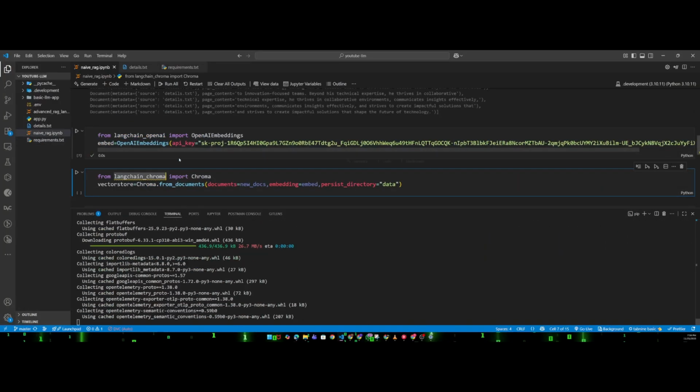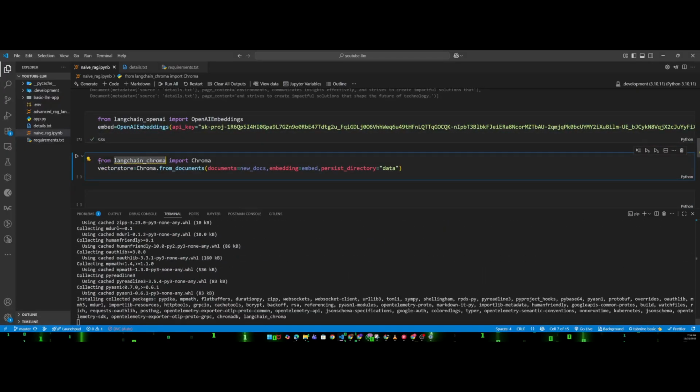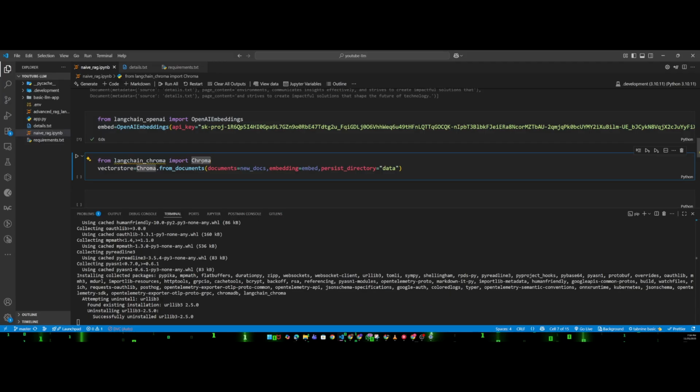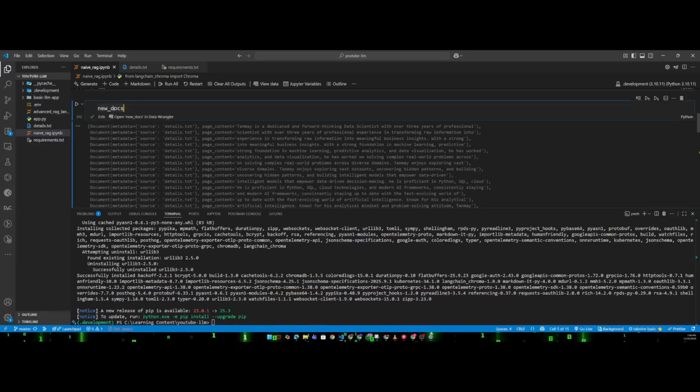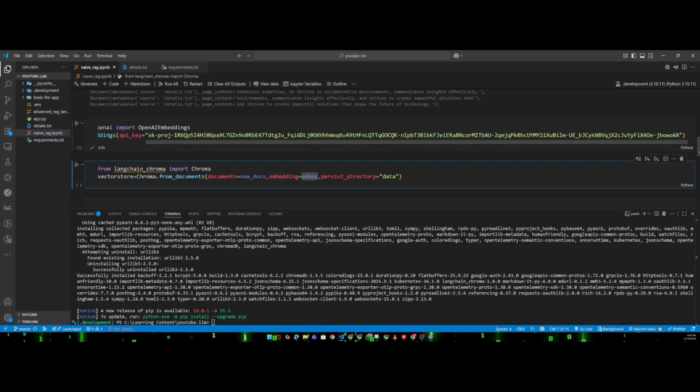Great. From langchain chroma I am importing Chroma. Apart from Chroma there are other libraries you can use, which we will discuss in future sessions, but right now I'm using ChromaDB as the vector database. Then I'm calling Chroma.from_documents. I am passing the documents, that means these chunks, then the embedding, which is the OpenAI embedding, and persist directory equal to data. What are these values? First of all, I have to pass the chunks which I want to embed.